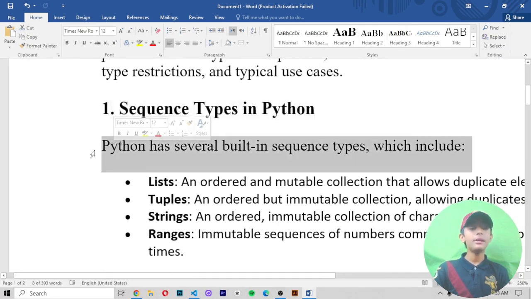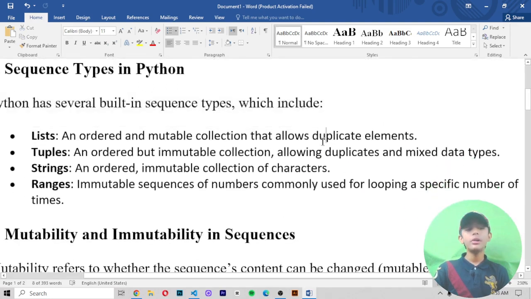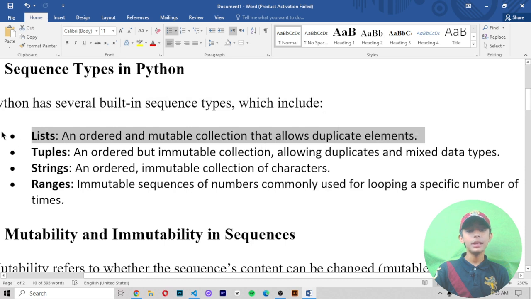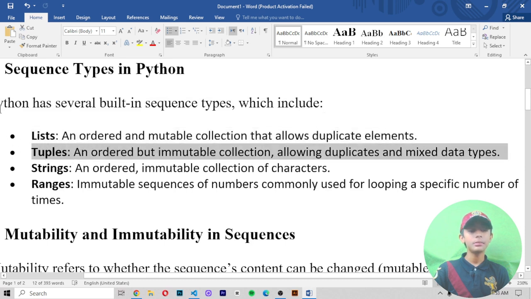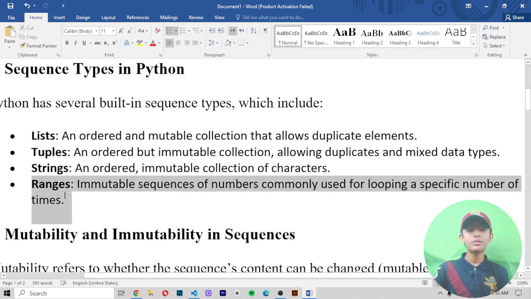Python has several built-in sequence types, which include, first, list. It's an ordered and mutable collection that allows duplicate elements. Number two, tuples. It's an ordered but immutable collection, allowing duplicates and mixed data types. Number three, strings. It is an ordered immutable collection of characters. And number four, ranges. It is an immutable sequence of numbers commonly used for looping a specified number of times.